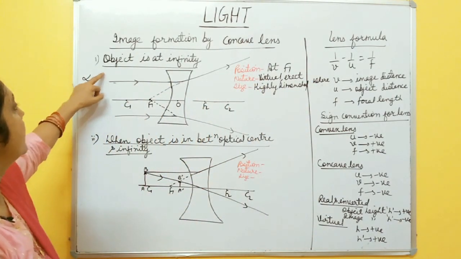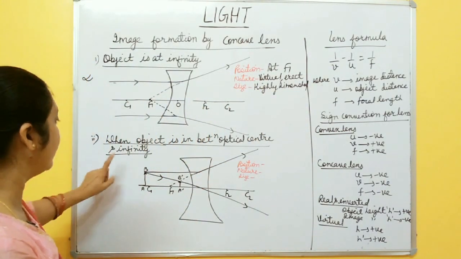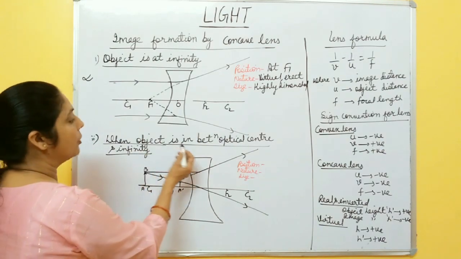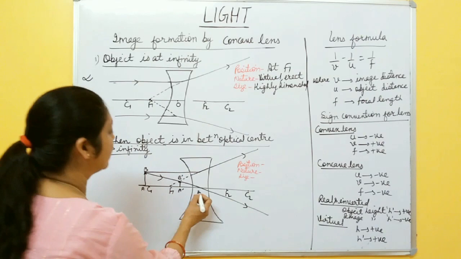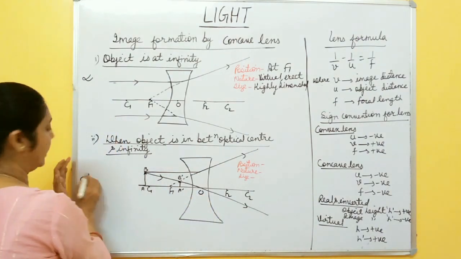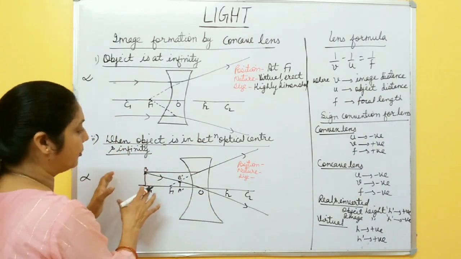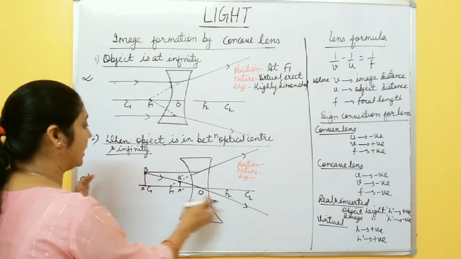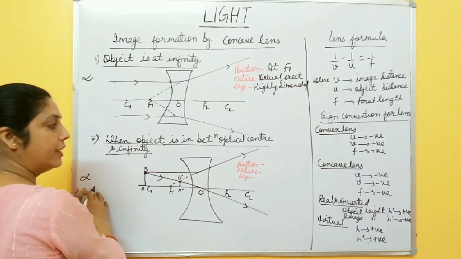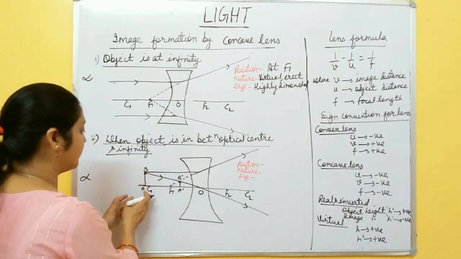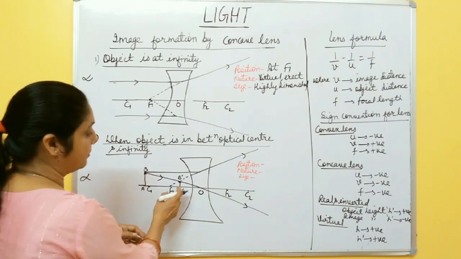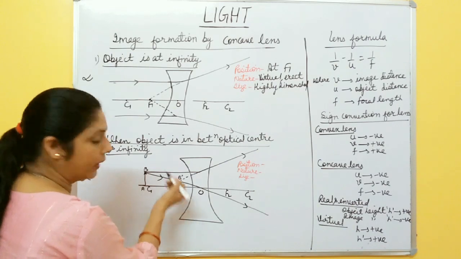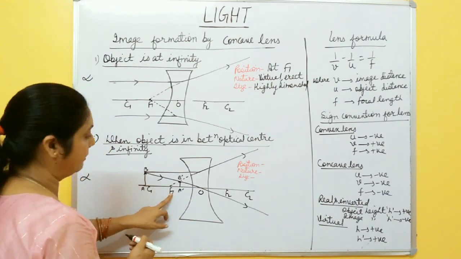Okay, so that is one case, when the object is at infinity. Now another case, when the object is in between optical center and infinity, any place between optical center and infinity. We keep the object at any point. So in this case, the image is always formed between O and focus F1, right?